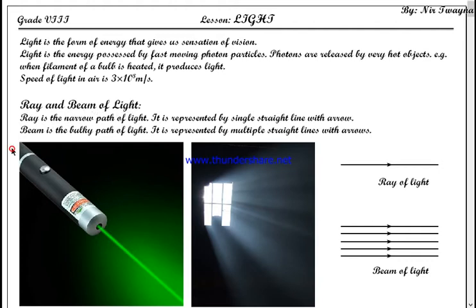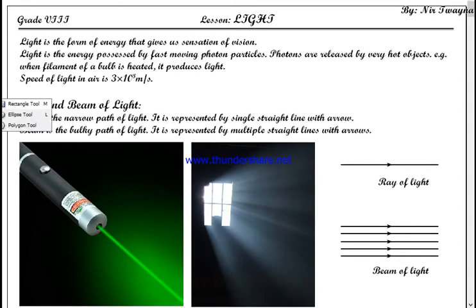Now as I said, light is actually fast moving photon particles. Yes, light is actually fast moving photon particles. Then if I consider a single photon particle, then I can trace the path of this photon particle as well.